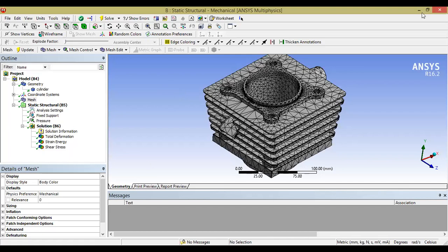So what I was explaining was you have to enter into static structure, and in static structure, first is the engineering data. In engineering data, the material allotment is done. Then is the geometry part. In the geometry part, you have to assign the geometry. From here you have to go into the browse option, and you can browse the geometry wherever you have created. Then you have to click on model, and in the model, you have to go in the edit option, and you'll get this window.